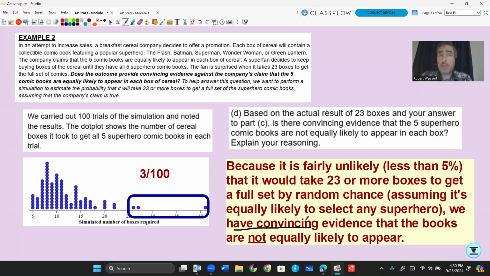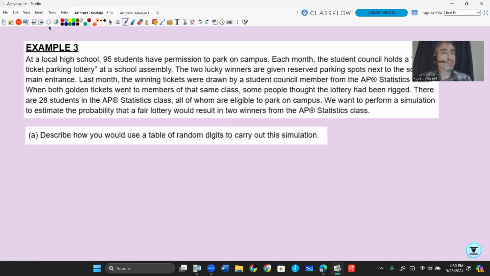In other words, the game is rigged, guys. Maybe some superheroes occur more often than others, but in our case here, this is pretty sus. Hey, slang. All right, next question.